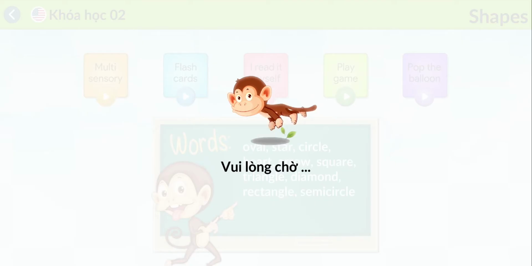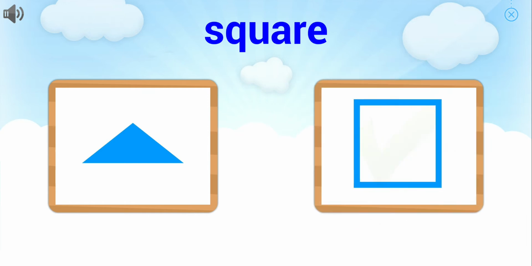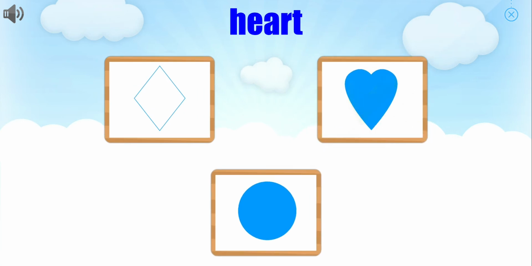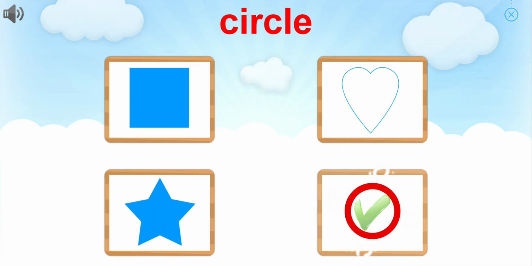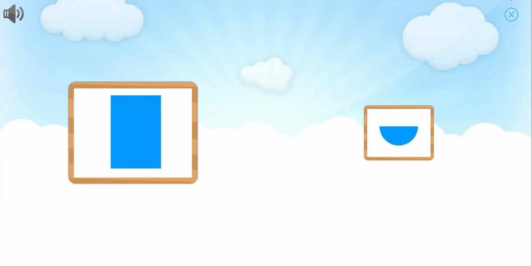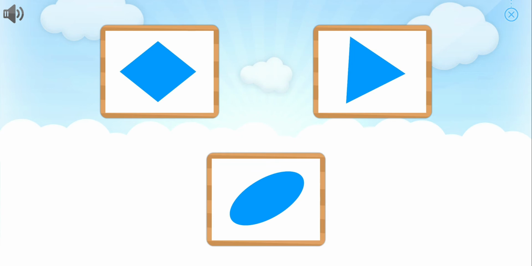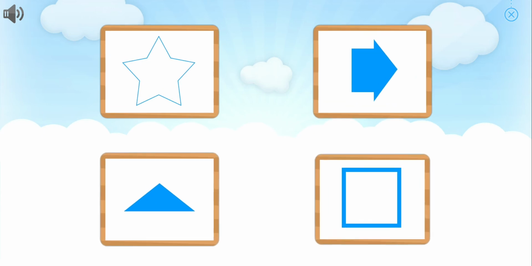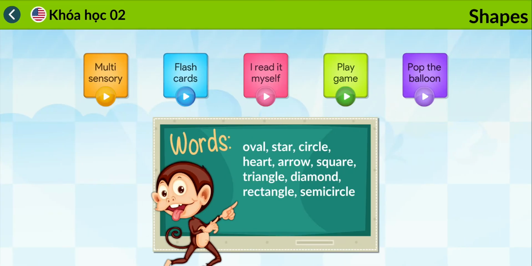Shapes. Choose the picture that goes with the word. Awesome! Square. Choose the picture that goes with the word. That's right. Heart. Choose the picture that goes with the word. You did it. Circle. Which one is semicircle? Awesome! Semicircle. Can you point to diamond? You did it. Diamond. Can you pick out arrow? You did it. Arrow.